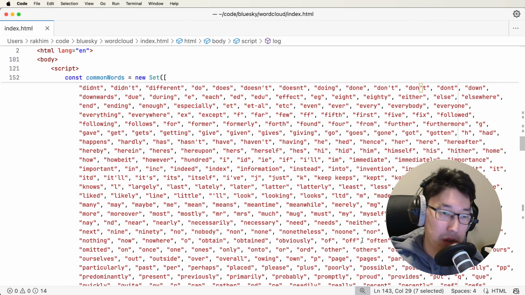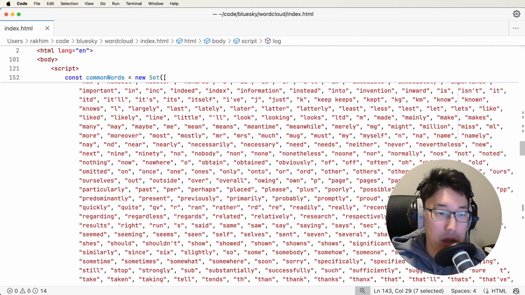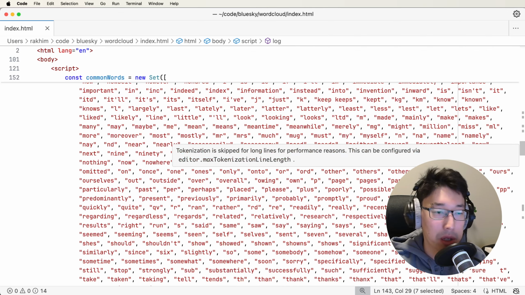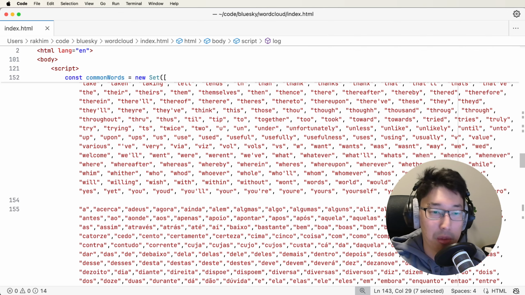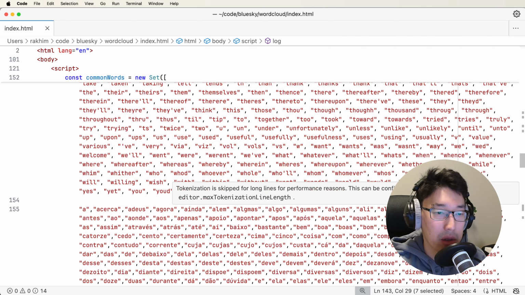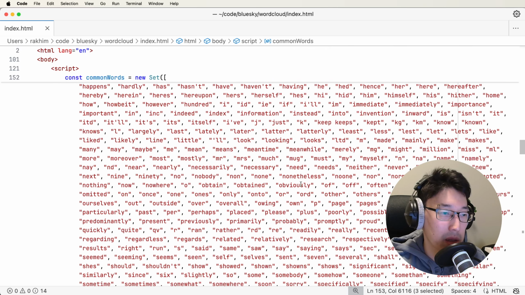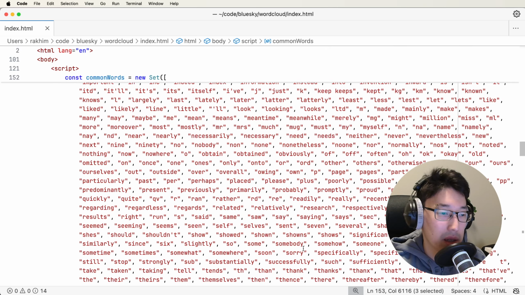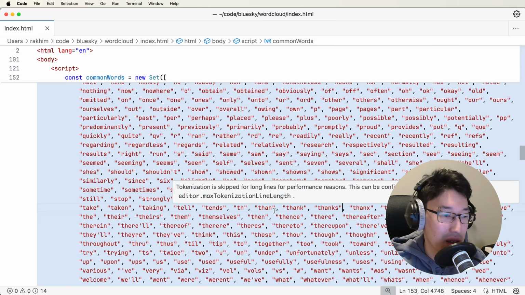You can find libraries with collections of these words for various languages. You can just Google some. I found a website with seemingly an okay list, and I just copy-pasted it. I also added things like www, and yeah, maybe some of them shouldn't be here, like thanks, thank.